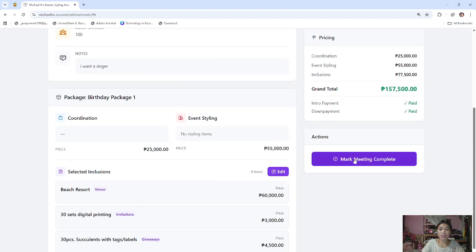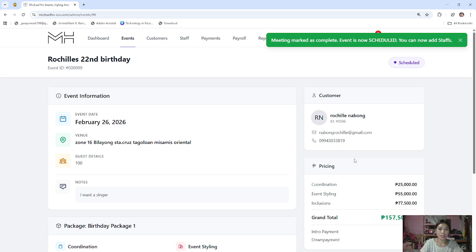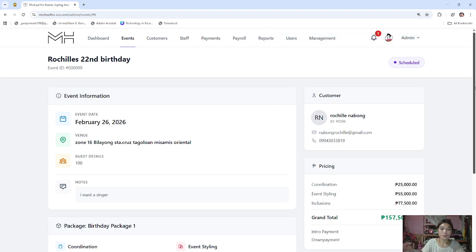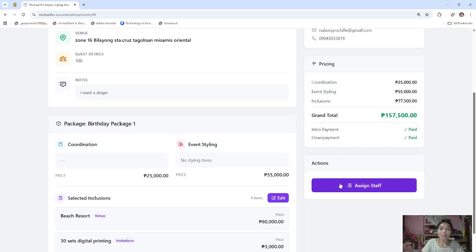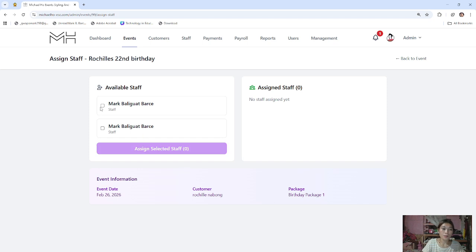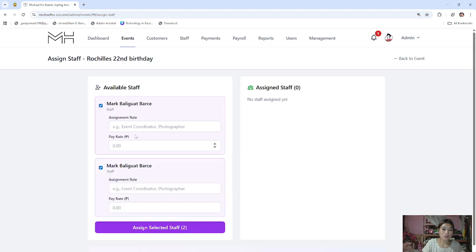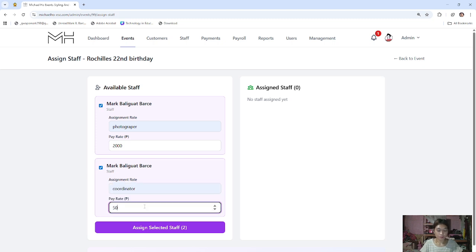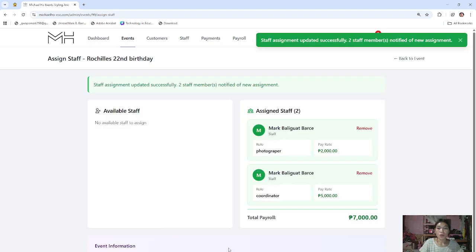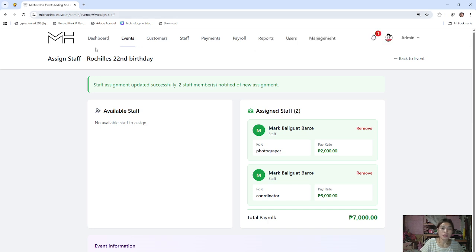So mark this meeting complete once they are done with the meeting, and assign staff. So for example, this one, I assign this assignment role, for example, photographer, and assignment role coordinator, and assign staff. So we are done assigning staff.